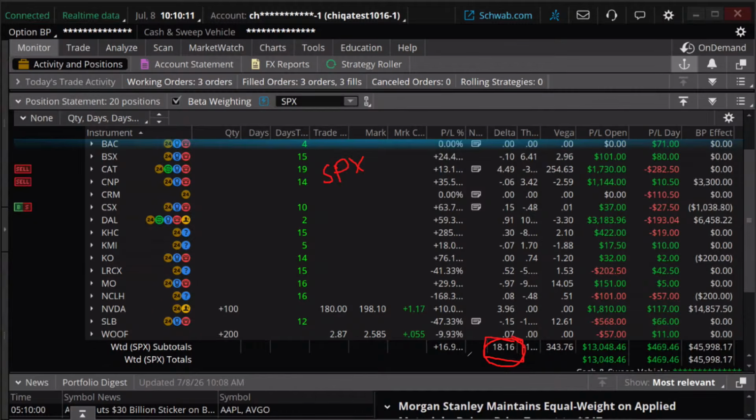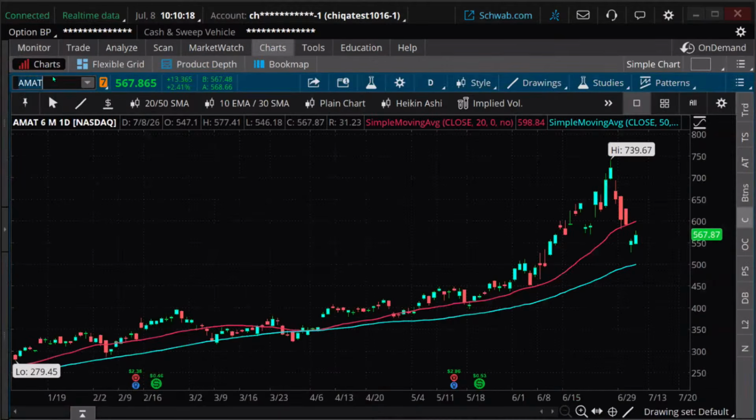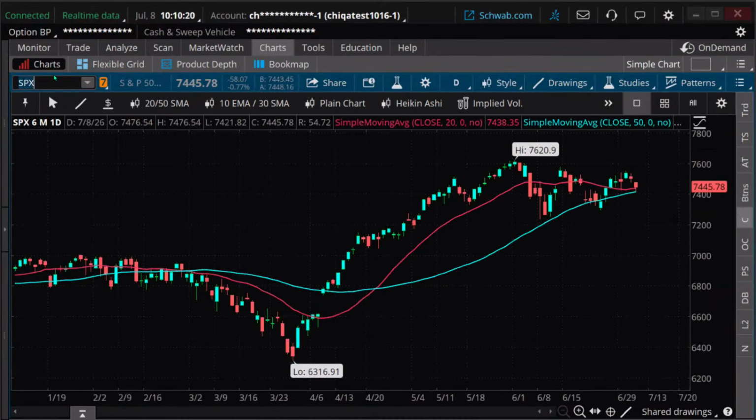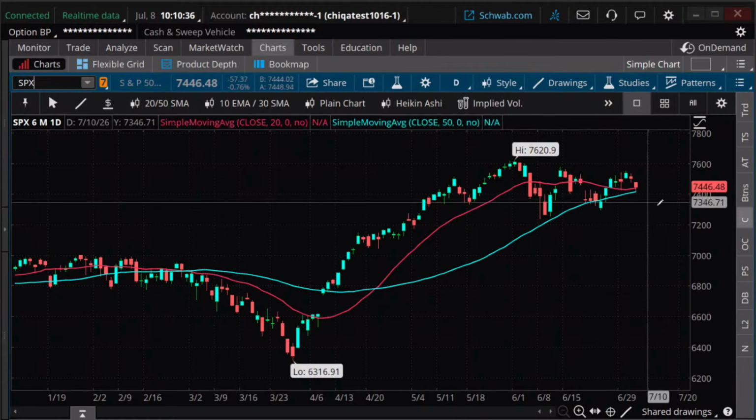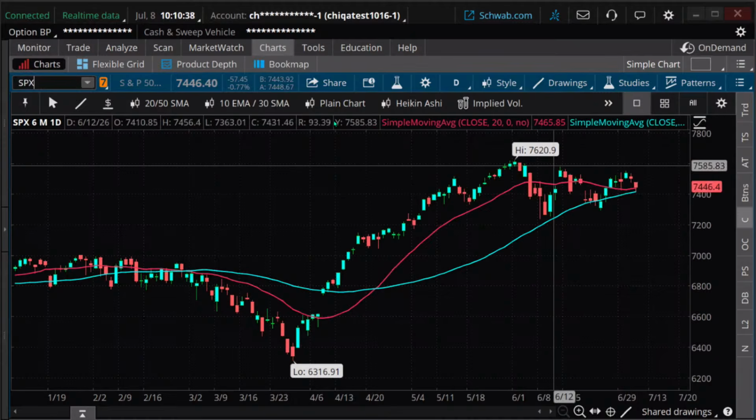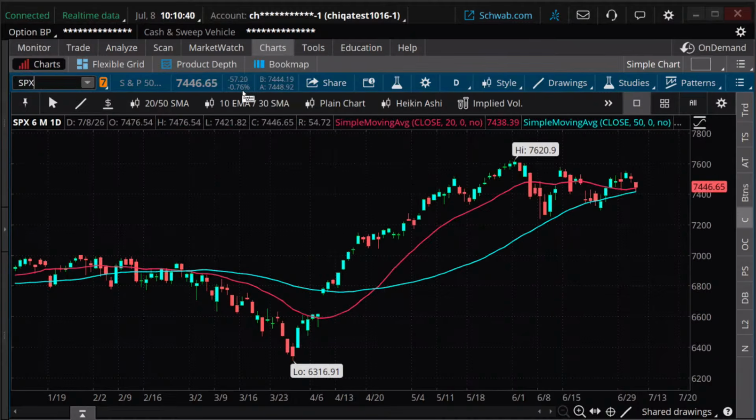So let's consider the SPX here for a sec. What's the price of the SPX right now? SPX right now is about, I'm just going to jot this down, 74.45. A 1-point move in the SPX isn't much. It's down about 57 points today. And today is just kind of a typical day, down about 57 points.